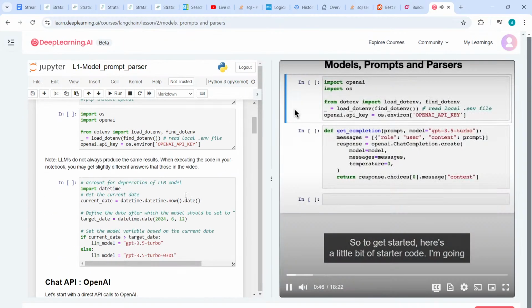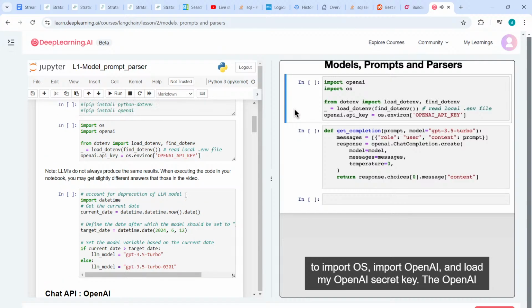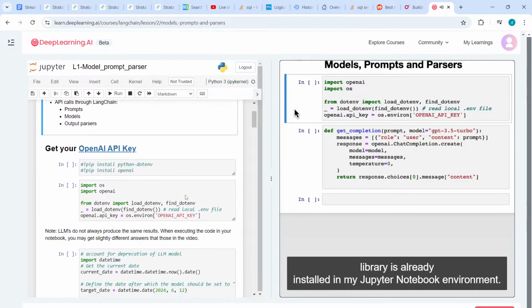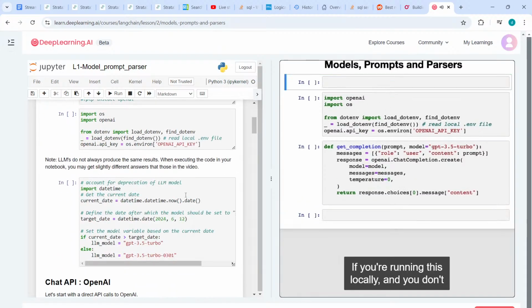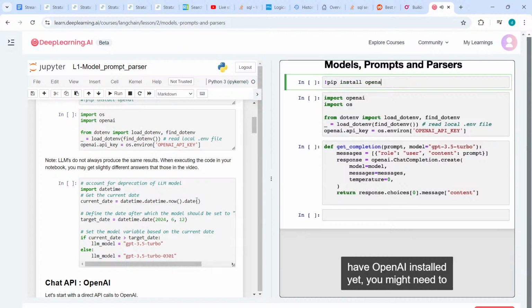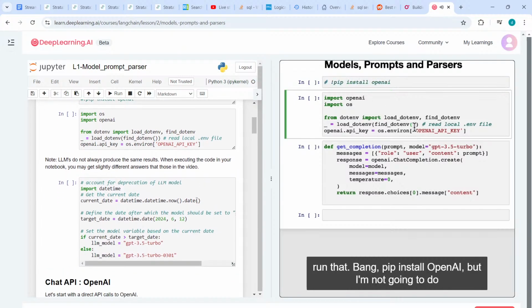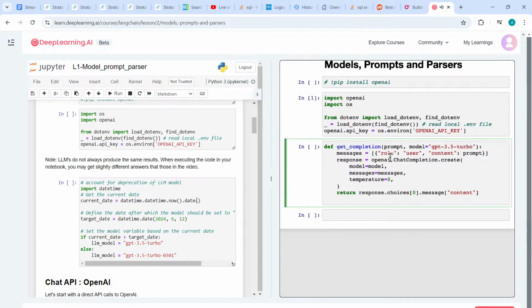So to get started, here's a little bit of starter code. I'm going to import OS, import OpenAI, and load my OpenAI secret key. The OpenAI libraries are already installed in my Jupyter Notebook environment. If you're running this locally and you don't have OpenAI installed yet, you might need to run pip install openai, but I'm not going to do that here.